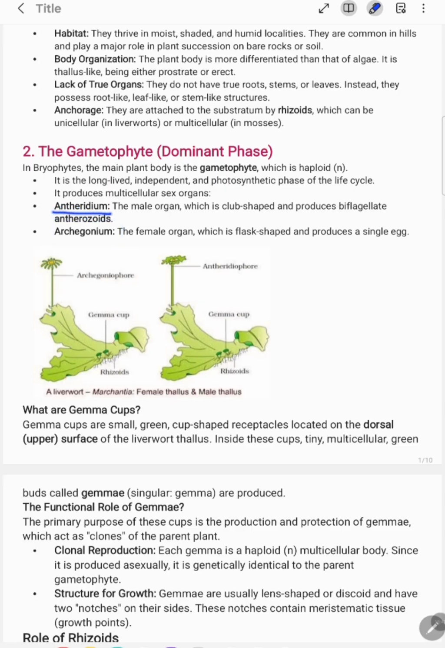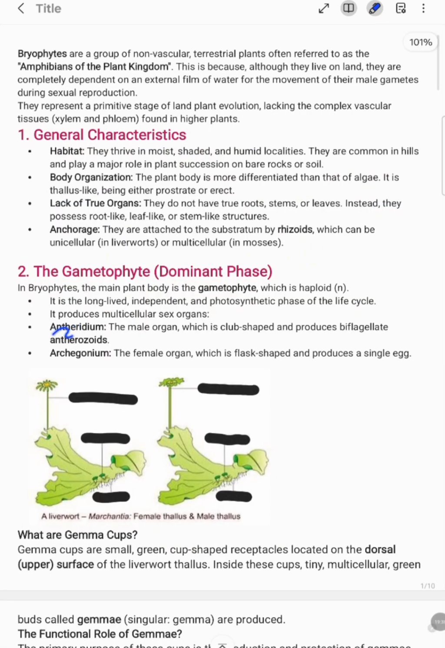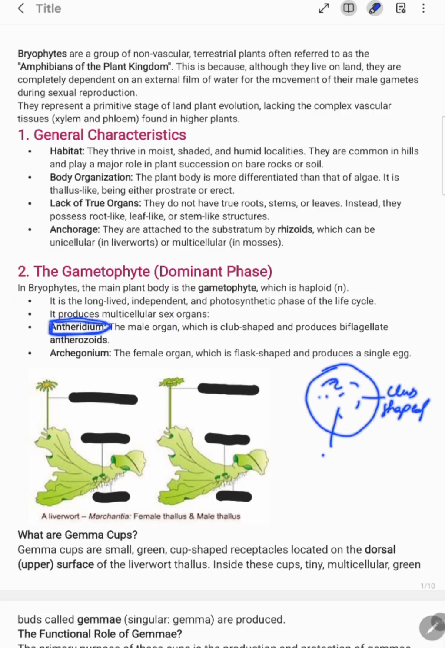So antheridium, the male organ, is club shaped. Remember this point, the antheridium is club shaped and it produces biflagellated, meaning two flagella, biflagellated antherozoids. Imagine this is the antheridium, the male sex organ. I have made it spherical, but it is club shaped. Inside it, biflagellated